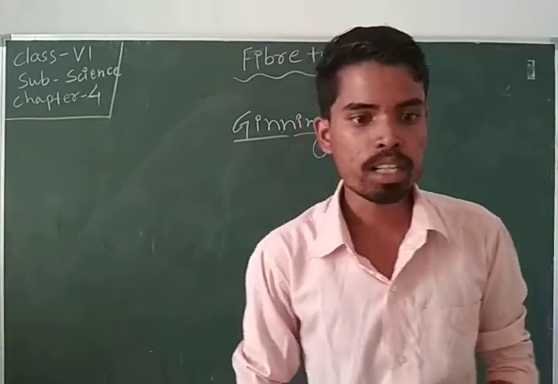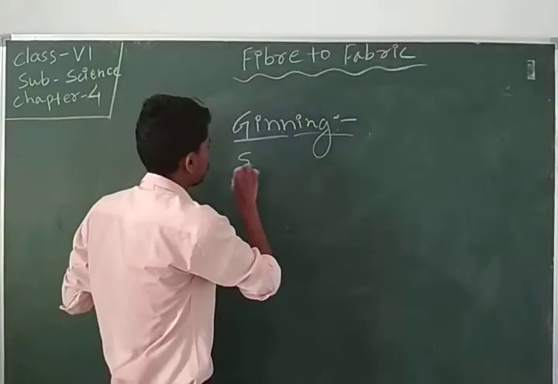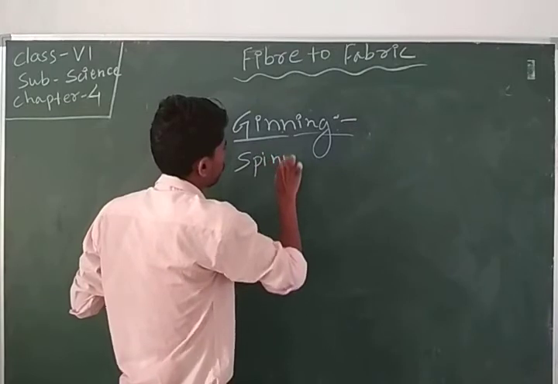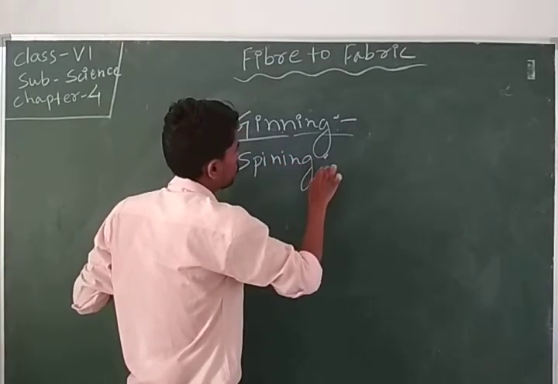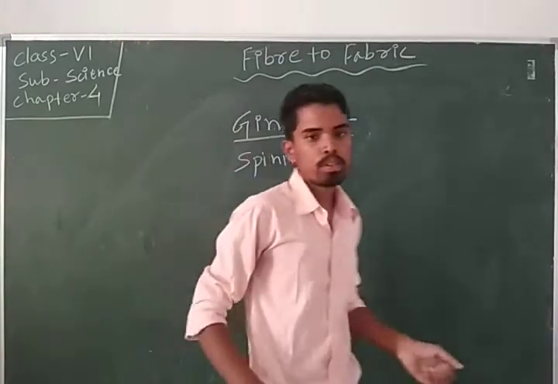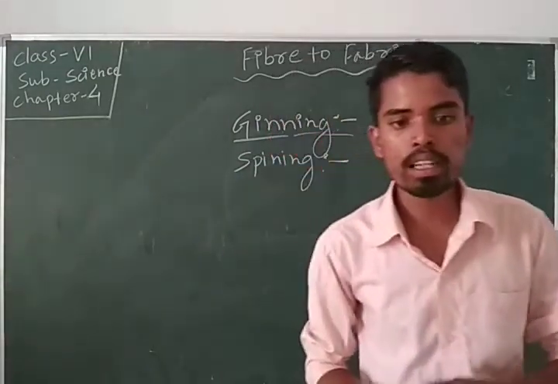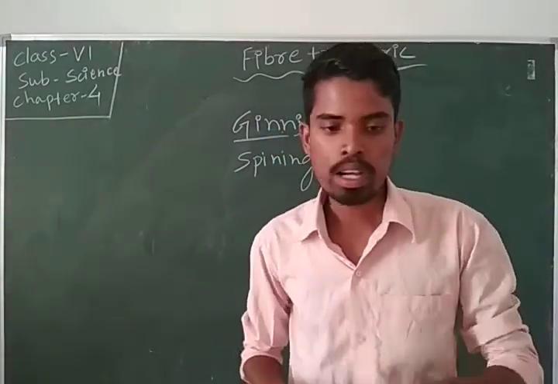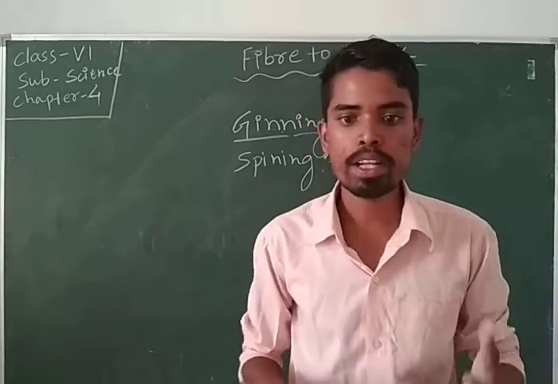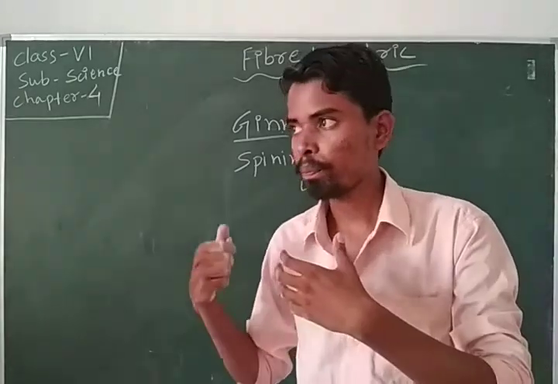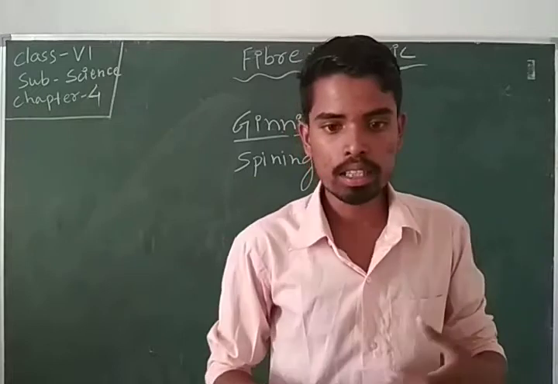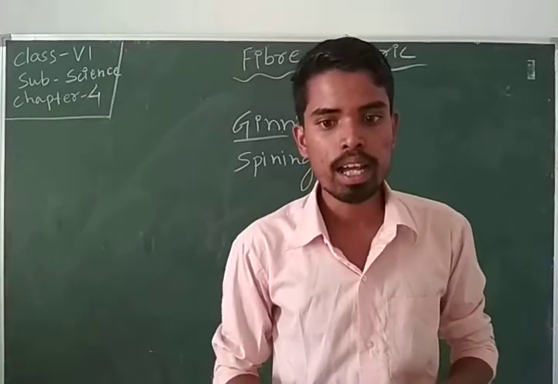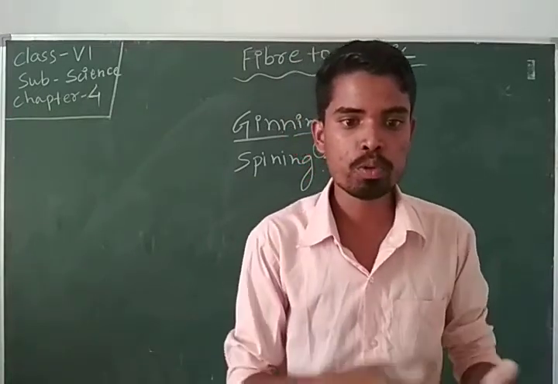So what is spinning? Cotton fibers are thin and small, so they cannot be made directly into fabric. They are first converted into yarn.